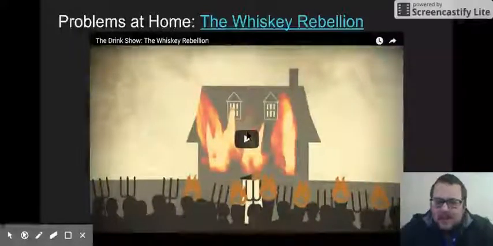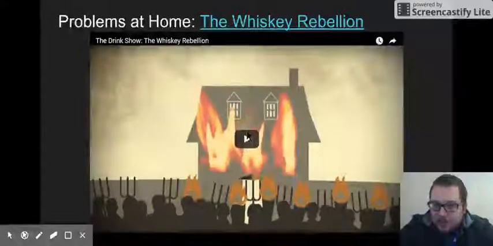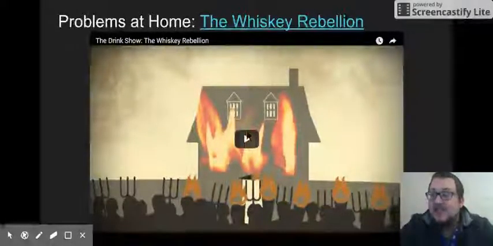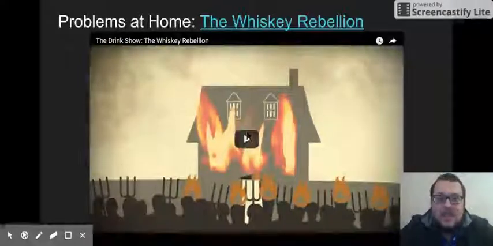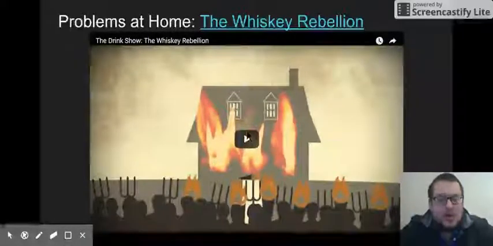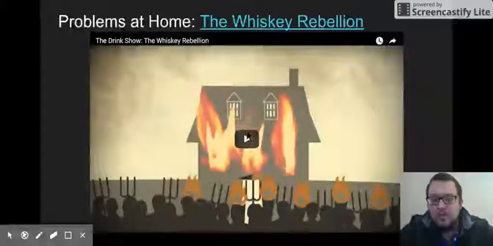If you think back to Shays' Rebellion, which showed that we need a new government. Shays' Rebellion was this rebellion of farmers, and it succeeded. It scared the states, and they form a new government. They create the new constitution. The Whiskey Rebellion here gets put down immediately. George Washington sends 13,000 troops to crush this rebellion.